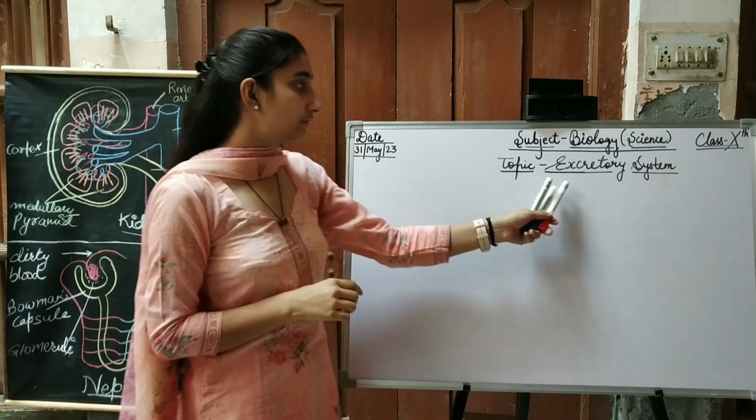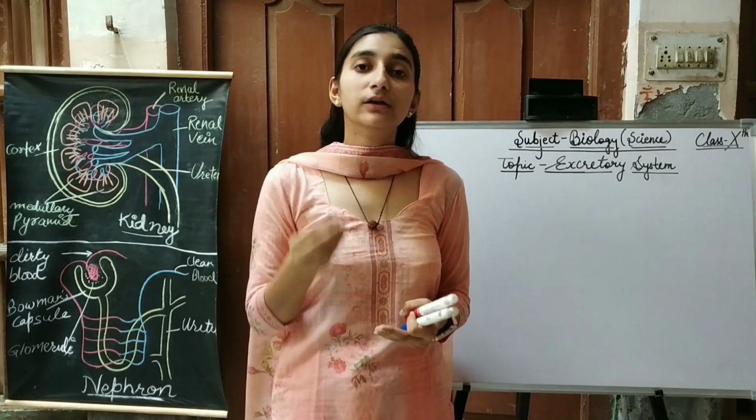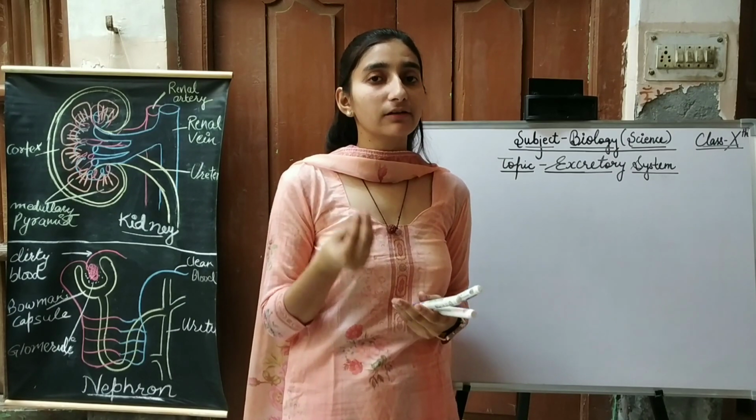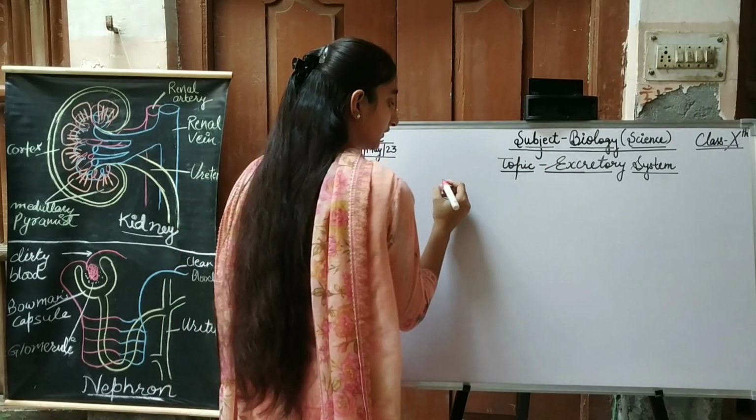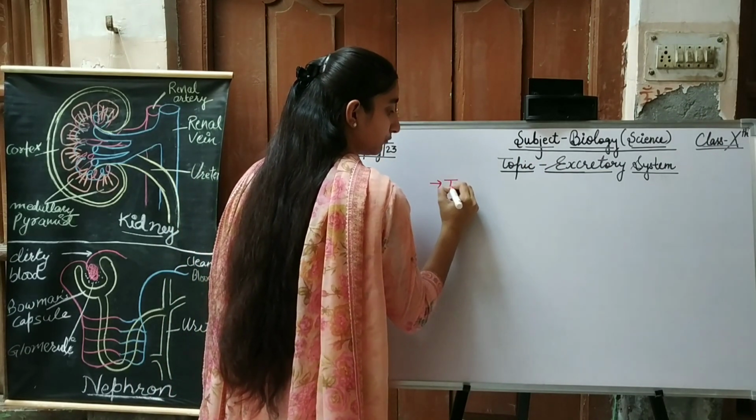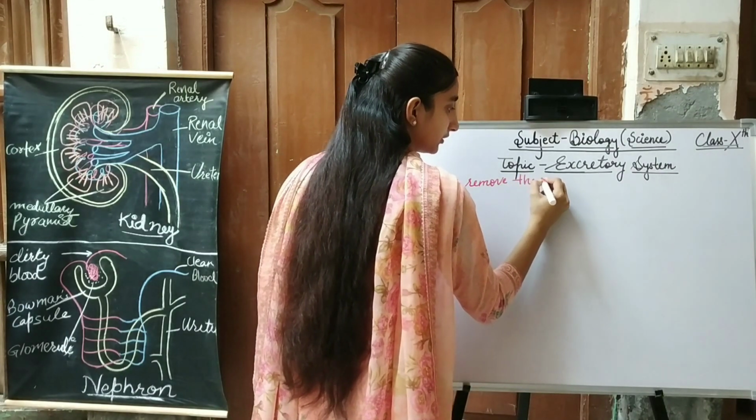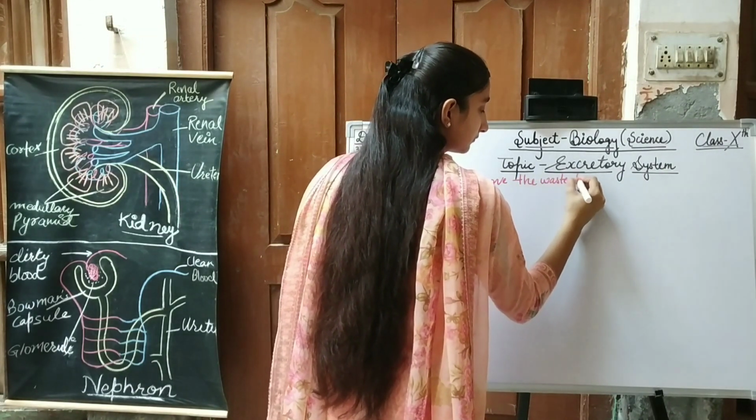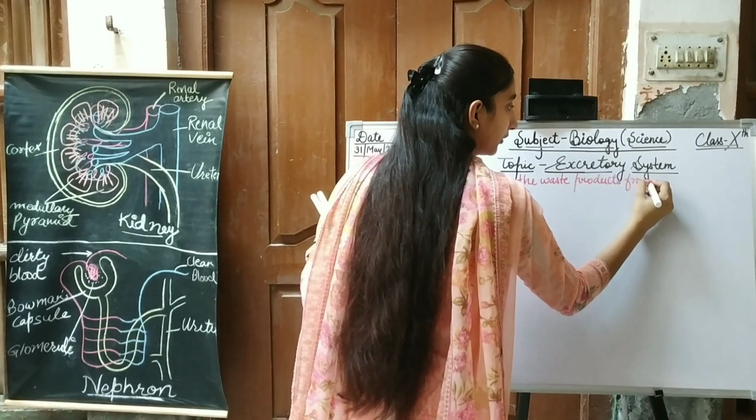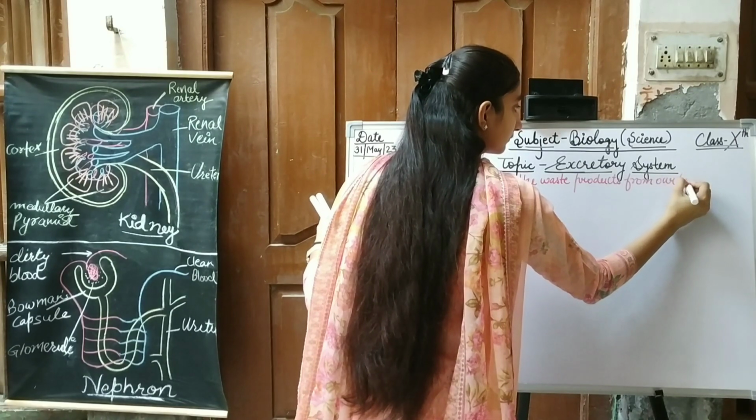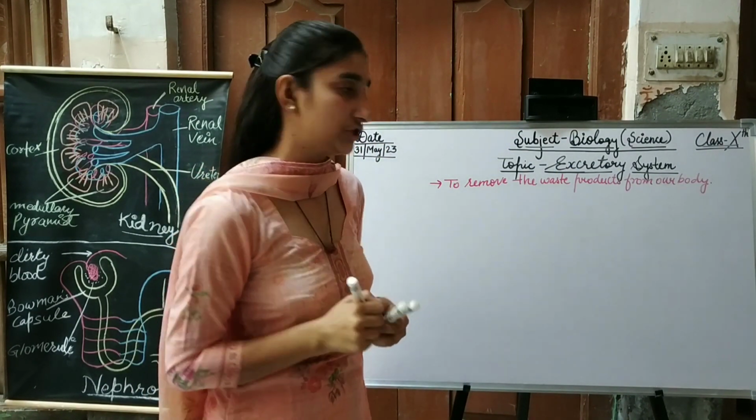Now in simple words, we can say through the excretory system we remove the nitrogenous waste, or the waste products, from our body. So what is the excretory system? The system to remove the waste products from our body, and the whole process is called excretion.